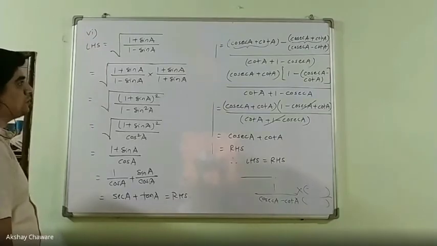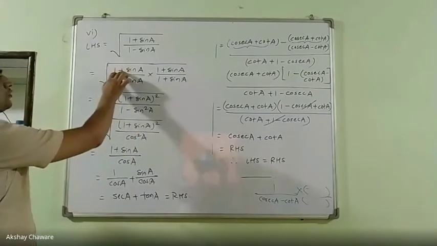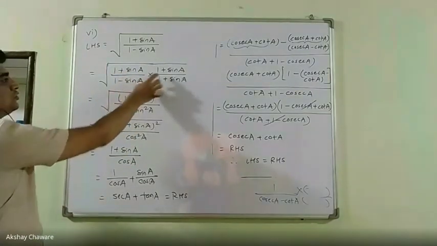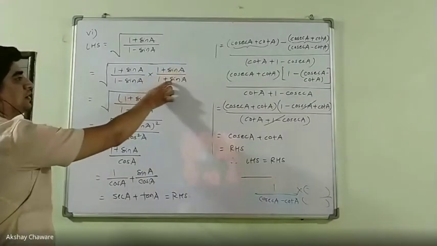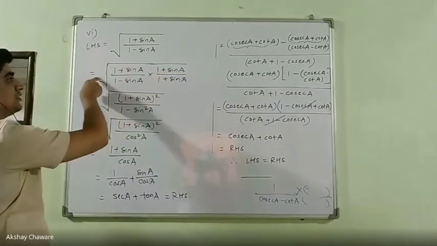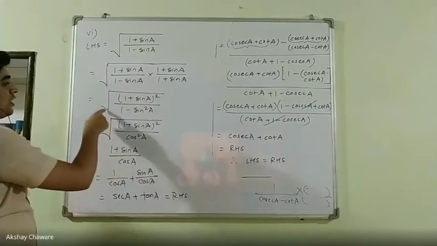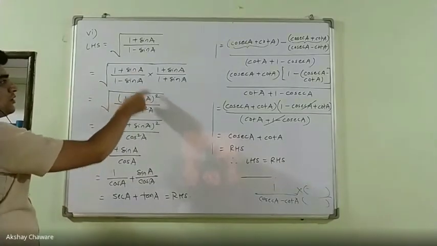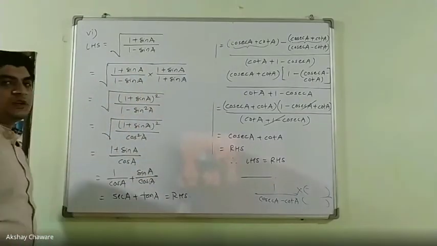So it was a very simple example, because of 1 plus sin A and 1 minus sin A. Here, adjustment of 1 plus sin A in numerator and denominator in this radical sign, and then the square root of 1 plus sin A whole square, multiplication of the same term.